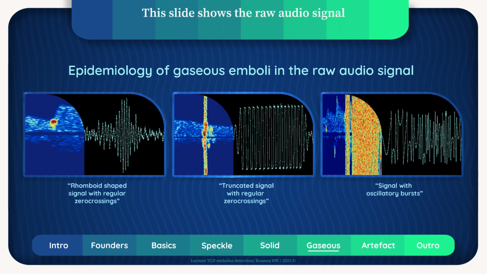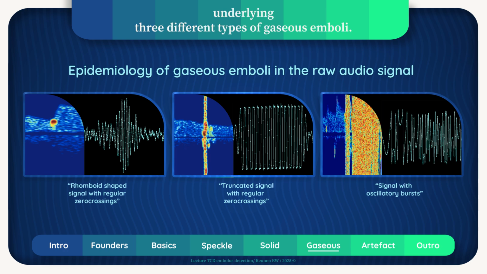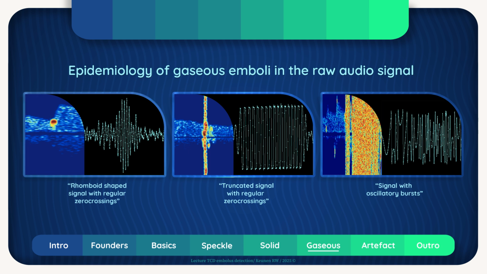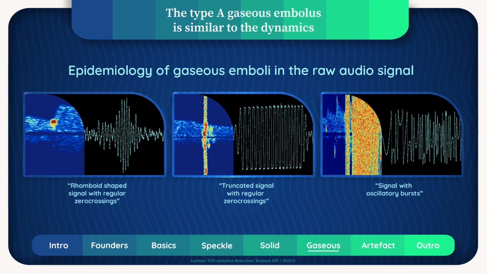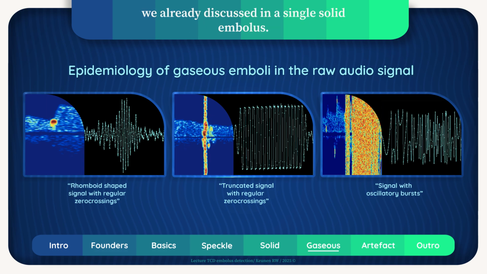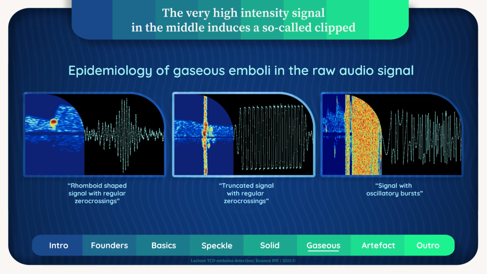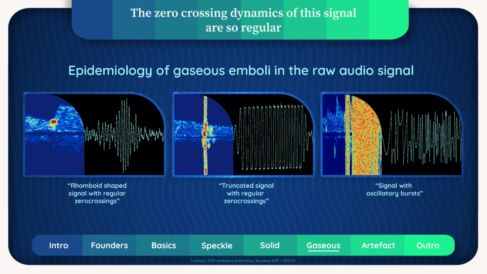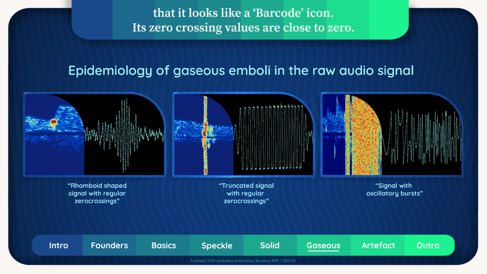This slide shows the raw audio signal underlying 3 different types of gaseous emboli. The sweep speed of these time series is approximately 50 milliseconds. The type A gaseous embolus is similar to the dynamics we already discussed in a single solid embolus. The very high-intensity signal in the middle induces a so-called clipped or truncated signal due to overloading the TCD system. The zero-crossing dynamics of this signal are so regular that it looks like a barcode icon. Its zero-crossing values are close to 0.